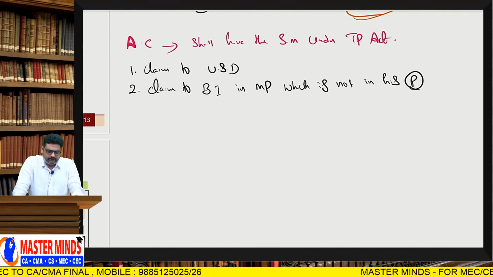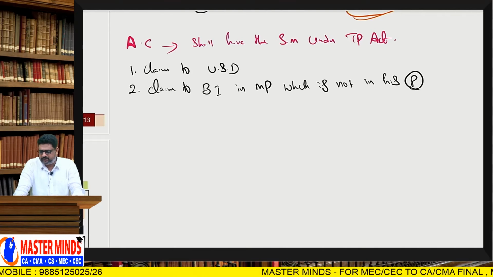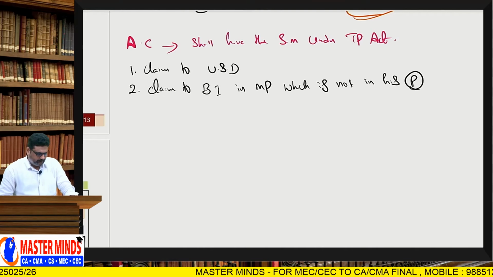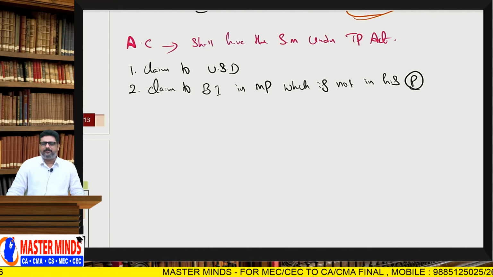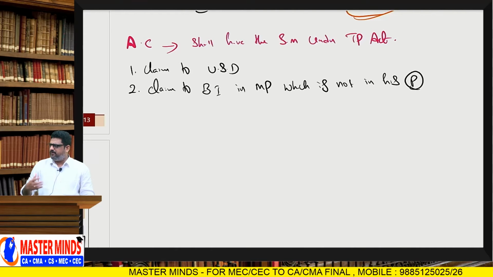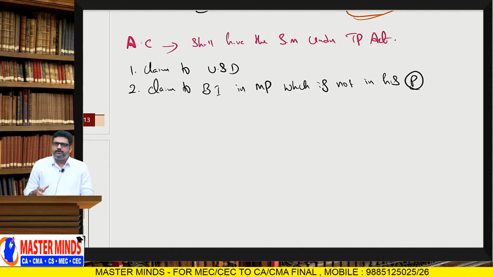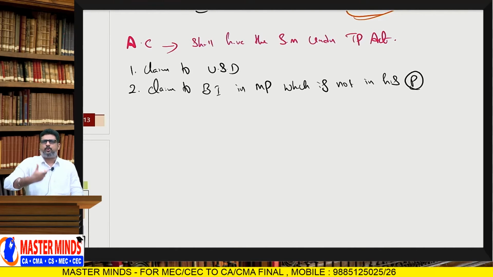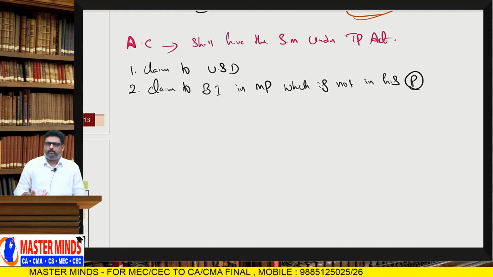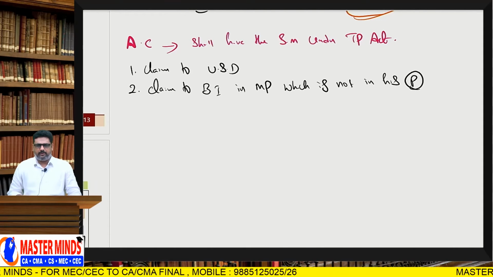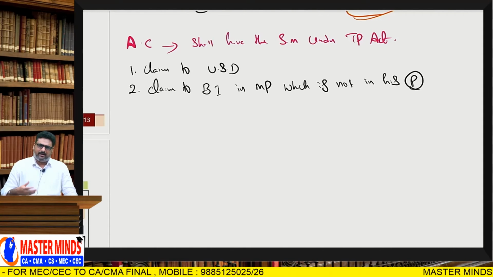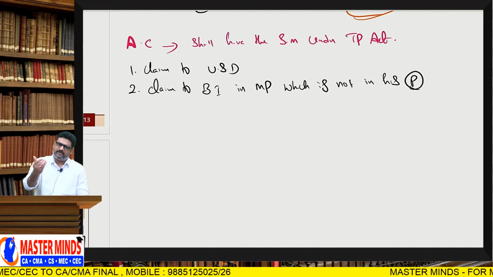The first one, a claim to an unsecured debt, is an actionable claim. A claim to any beneficial interest in movable property which is not in his possession is also known as an actionable claim. In simple words, even though there is no security, we can still go to the court and claim that amount. It is technically known as an actionable claim. Even though there is no security, it is still legally enforceable.